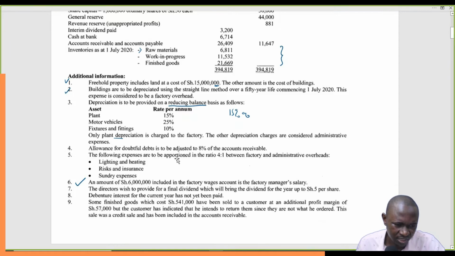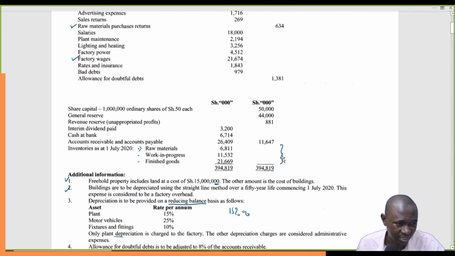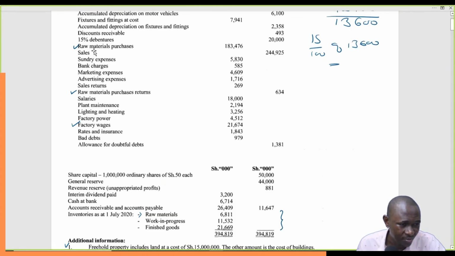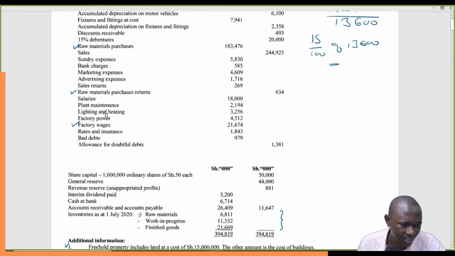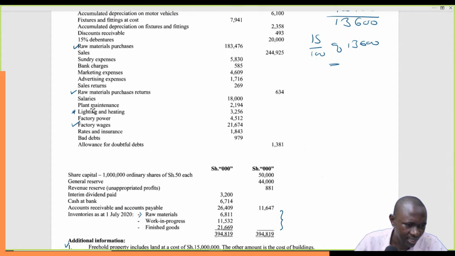The following expenses are to be apportioned in the ratio 4:1 between factory and administrative overheads. So we are talking about lighting, rates and insurance, and sundry expenses.